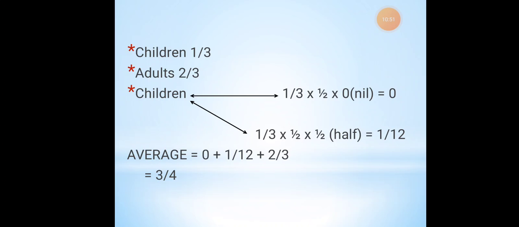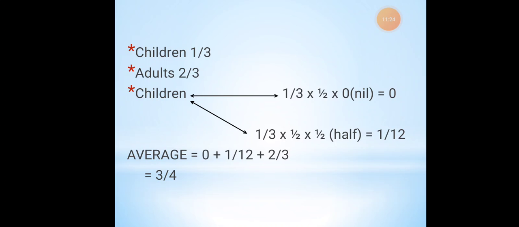So when I take the average over the overall economy, including adults and children, I take into consideration 0 plus 1 by 12 for the children, where 0 is the nil consumption, and 2 by 3 for the adult consumption. So the average food a particular person should have is about 3/4 of the consumption.